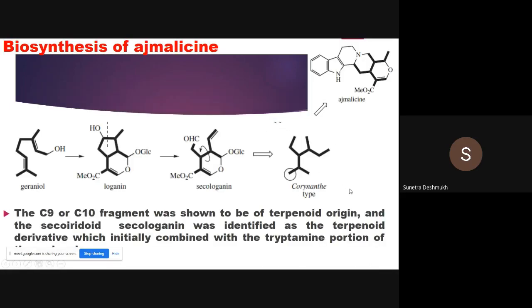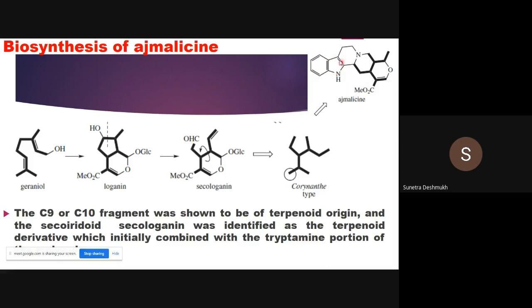Next we will see the biosynthesis of ajmalicine. Again the starting material is tryptophan, but here we condense it with another unit. Here is the structure of ajmalicine. For the synthesis, pay attention.